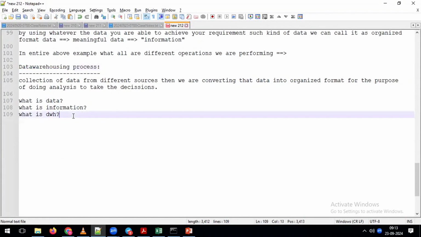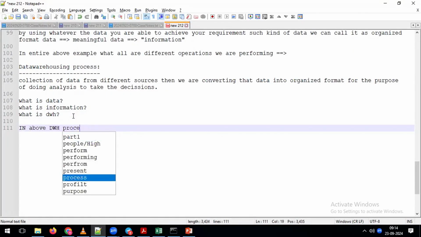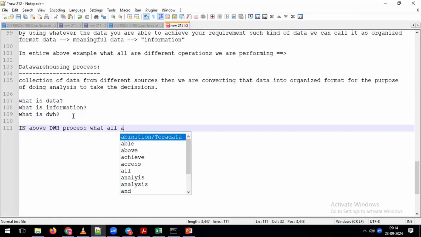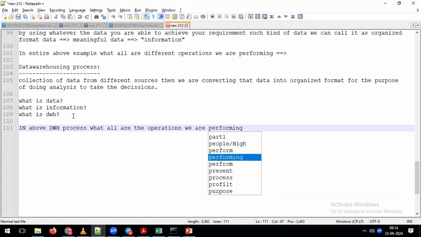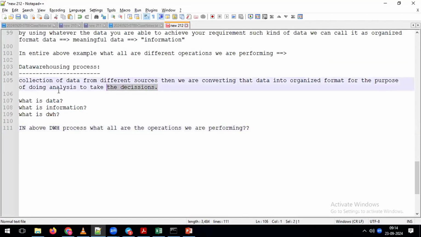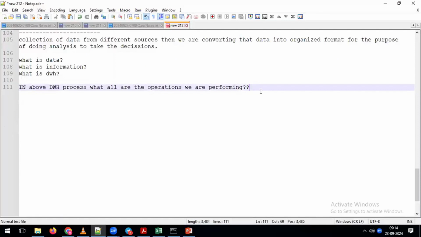Now, one more question here. Try to give the answer. In the above data warehousing process, what are all the operations we are performing? Any guesses? This is the data warehousing process I am talking about, but in this process, what are all the operations we are performing?